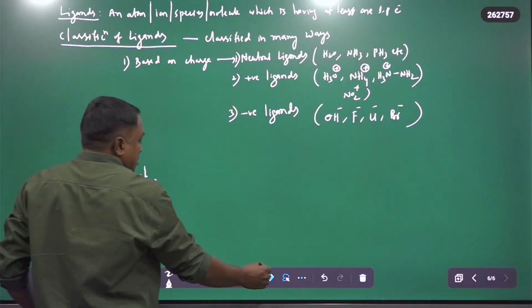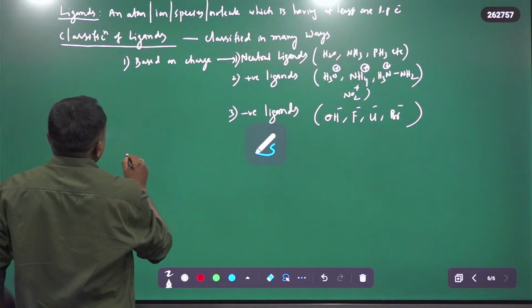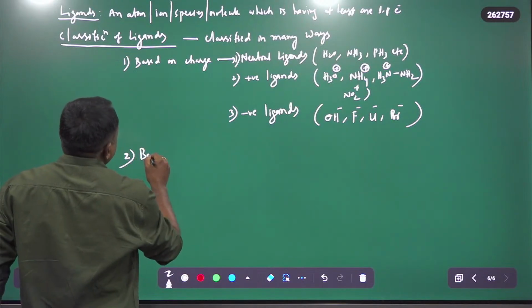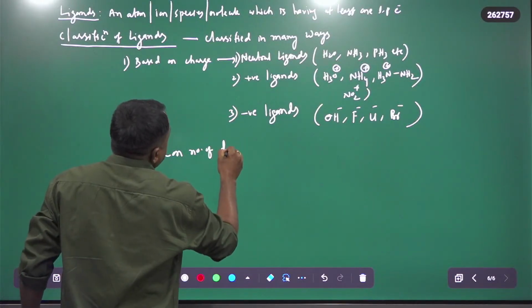And the second classification is based on number of donor atoms.